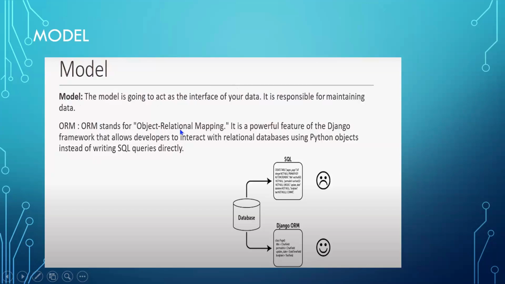Object relational mapping is a powerful feature of the Django framework that allows developers to interact with the relational database using Python objects instead of writing SQL queries directly. I don't want to write any SQL queries to interact with my database. Rather, I'm going to use some Python objects in my framework so that I can interact with my database.